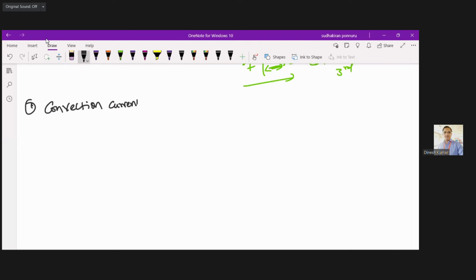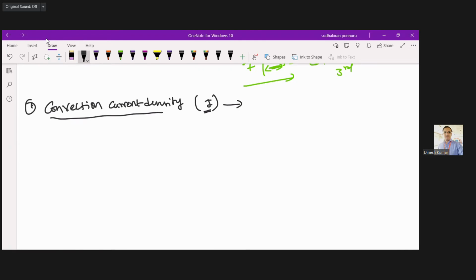So current density. Current densities are represented by J. With the final expression, we have to differentiate whether it is a convection current density or a conduction current density. But for all the current densities, we have a common term, that is J.